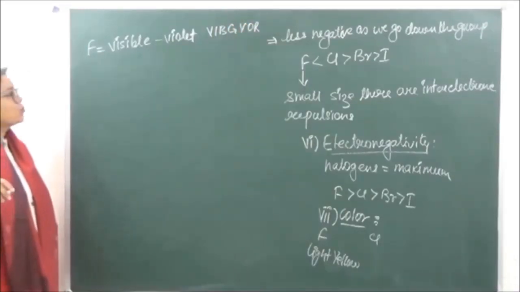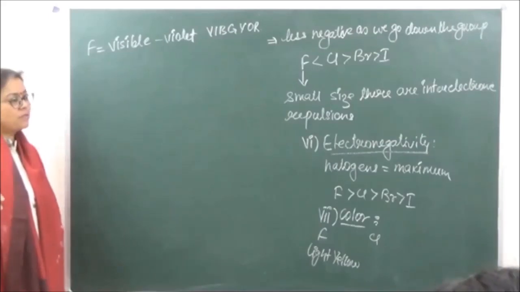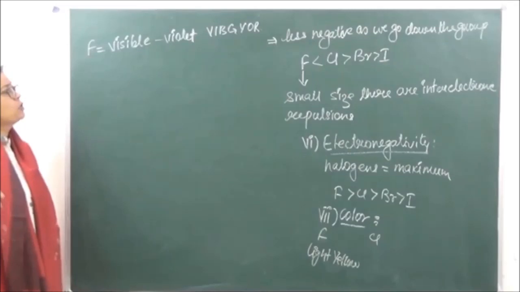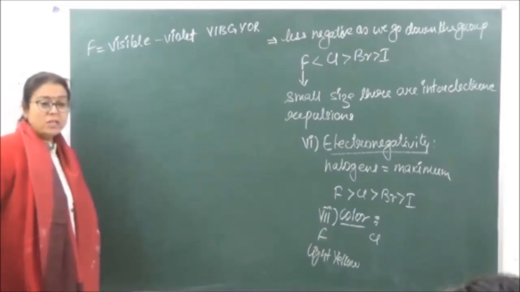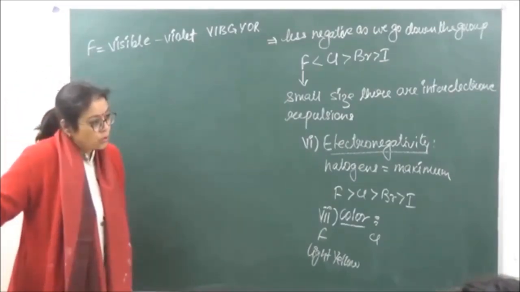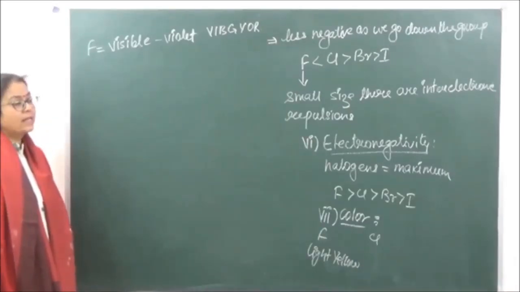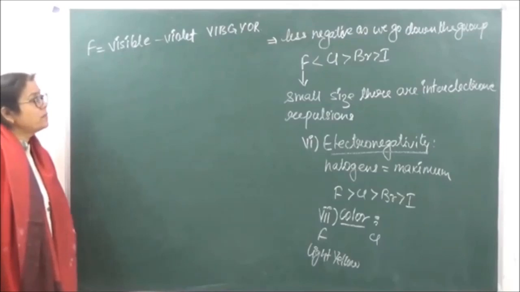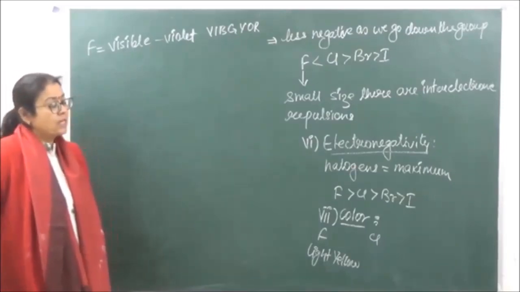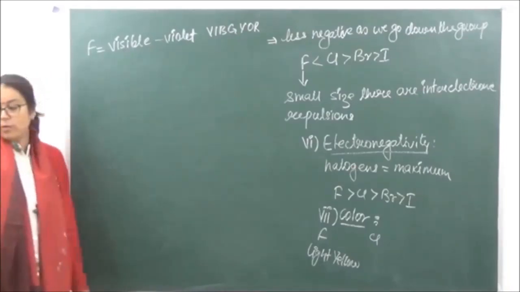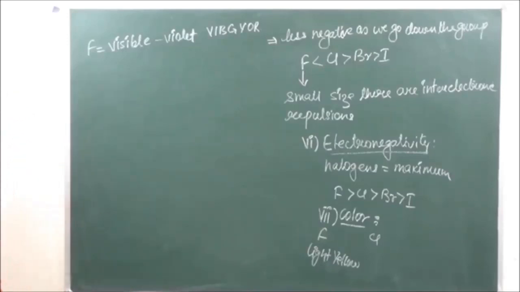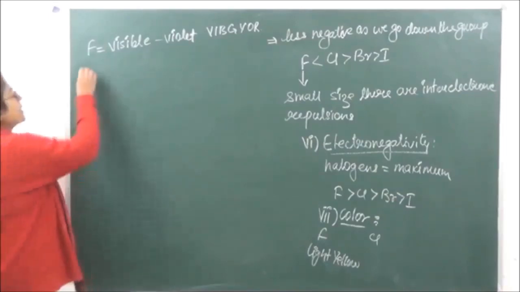Now violet is going to have high energy and less wavelength. Okay, so if it is absorbing violet, it should either be orange, red or yellow. Okay, so now over here it is going to be light yellow in color, that is, it is falling in between yellow and orange. Similarly, iodine is going to be deep violet, so iodine is going to absorb yellow and green color.